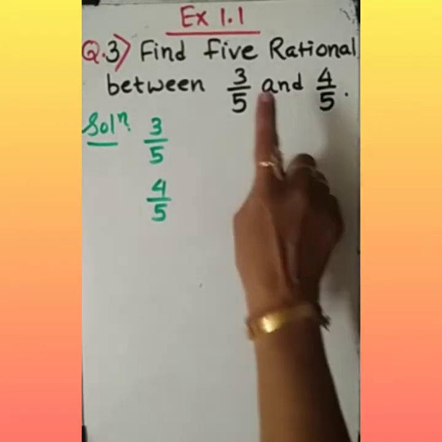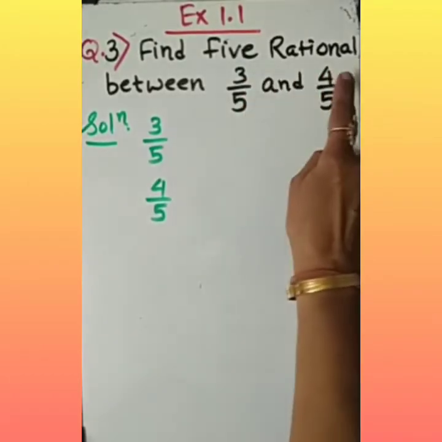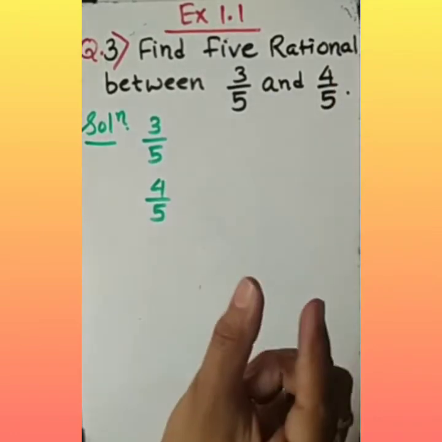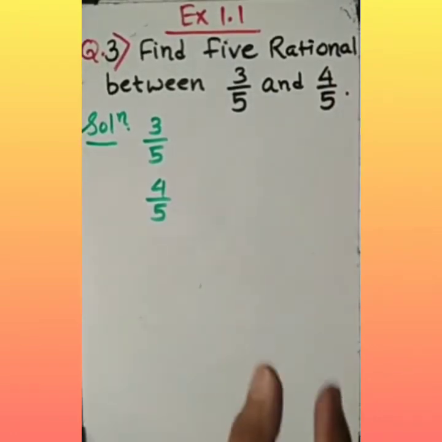Now observe the numerators, 3 and 4. No integer lies between these two numbers. In such a case, what to do? If there are infinite rational numbers between these two rational numbers, how can we make a list of them?